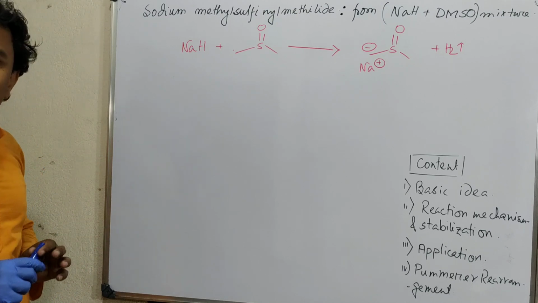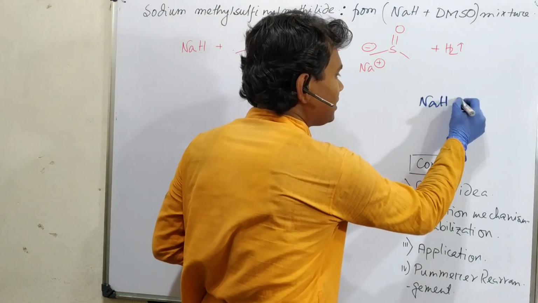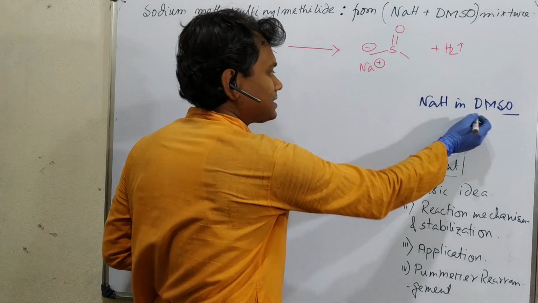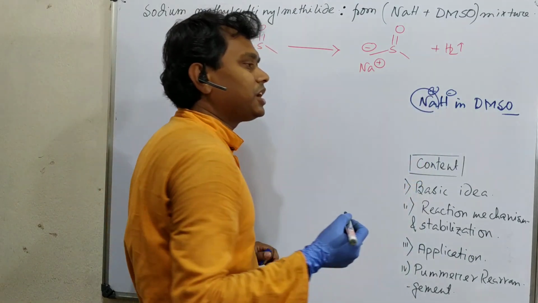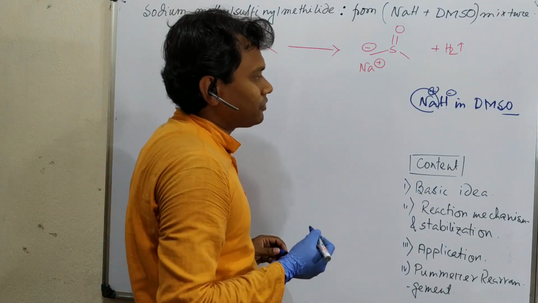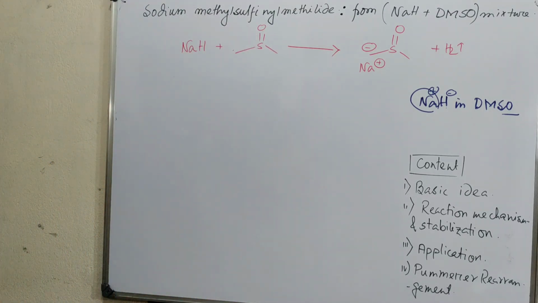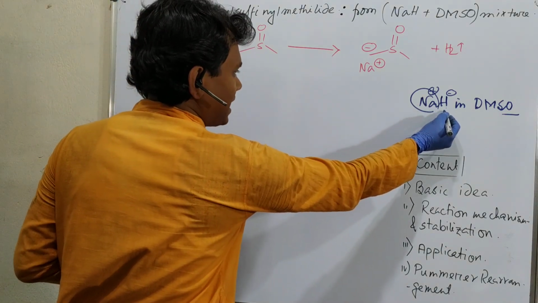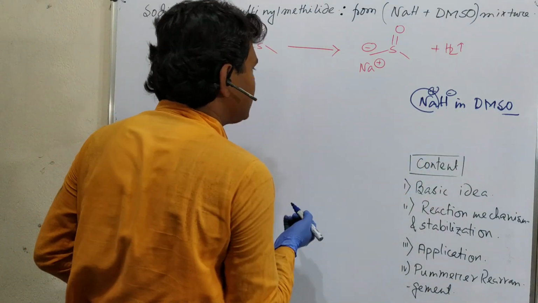Generally, we do some reactions where we use sodium hydride in DMSO, and we consider that DMSO acts as a base to stabilize the sodium cation. Consequently the hydride becomes a more active base and performs the reaction. But this is not actually the case, and this will be discussed in today's lecture. During the reaction, this hydride which acts as a base doesn't deprotonate the target substrate. Instead, it deprotonates DMSO.